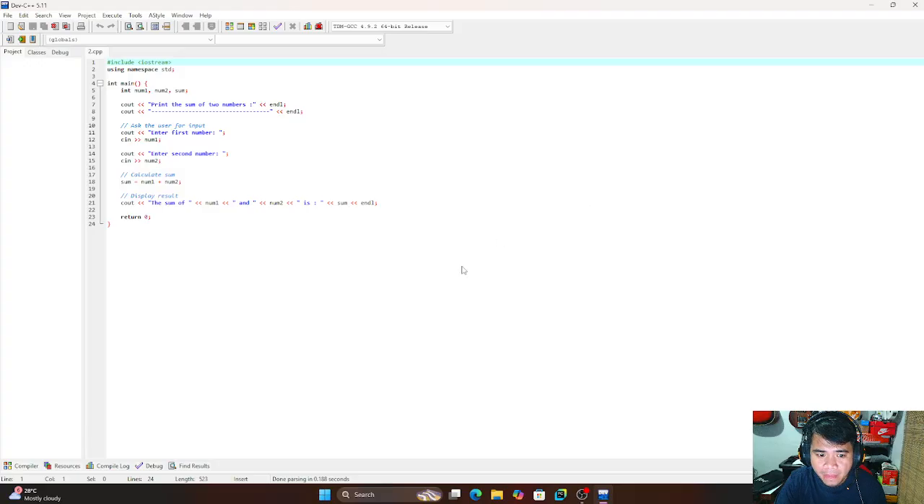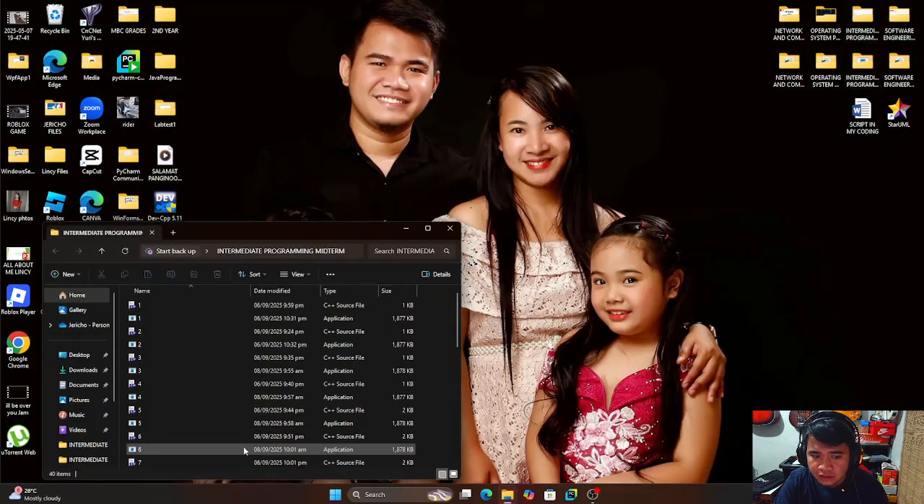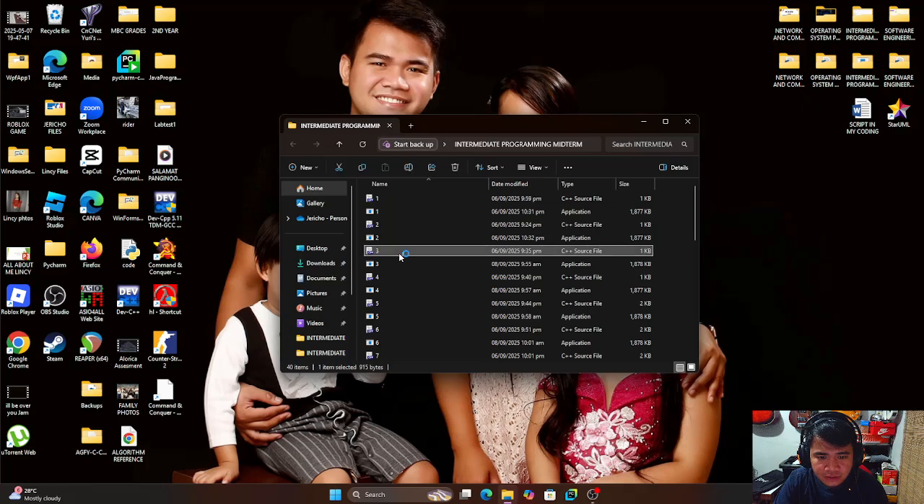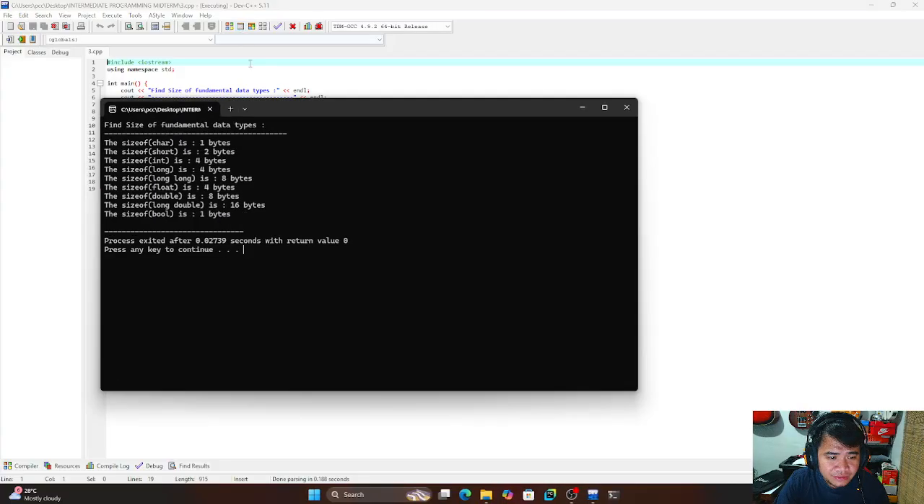The number three is size of fundamental data types. In this program, I displayed the memory size of different data types such as char, int, float, and double. The purpose is to know how much memory each type occupies in the computer. I will try to run. Okay, this is the answer of my coding.